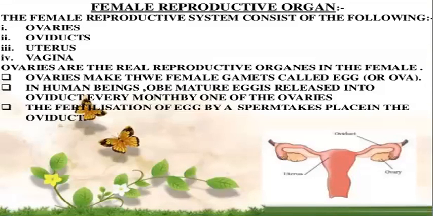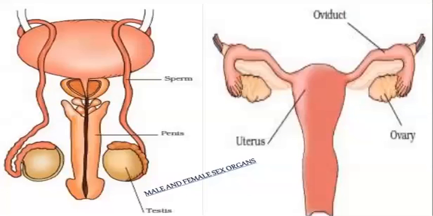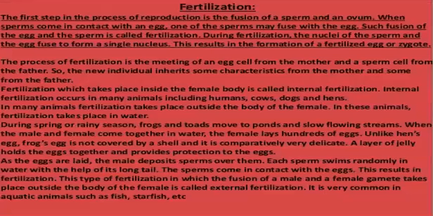The female reproductive organs also consist of the ovaries, oviduct, uterus, and the vagina. The ovaries are the real reproductive organs, and the ovaries release the eggs or the ova. In human beings, only one matured egg is released every month. And the fertilization of the egg by the sperms takes place in the oviduct. So these are the diagrams of the male and the female reproductive organs. You may just draw them in your notebook.